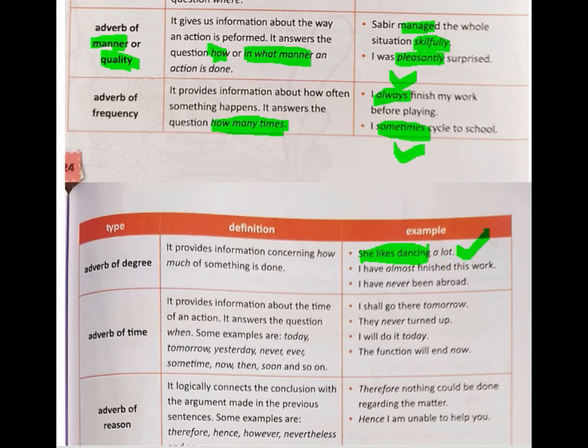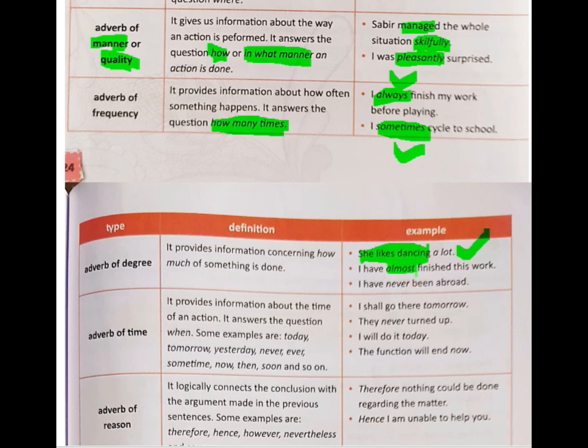Now I could have written here she likes dancing a little bit, or she likes dancing a tad bit. So this would have said that we know she likes dancing, and she likes dancing a little. Okay. So here the word a lot is an adverb of degree. Again, I have almost finished this work. So almost tells you how much of the work has been finished.